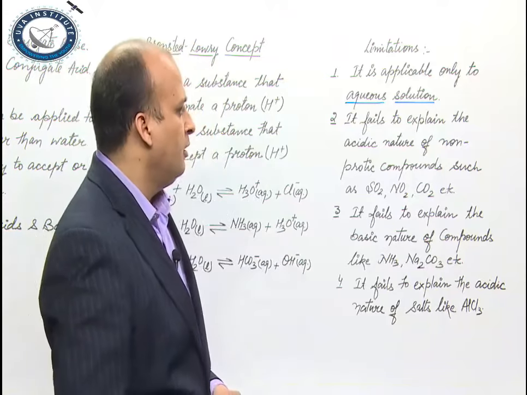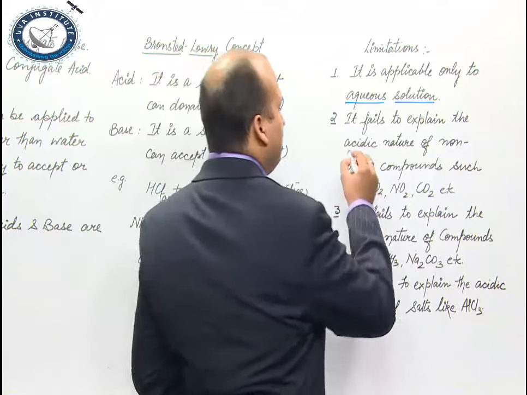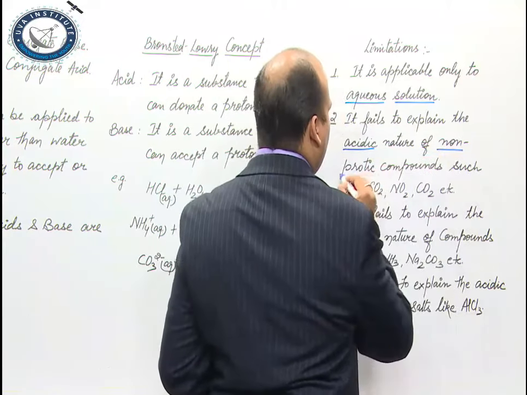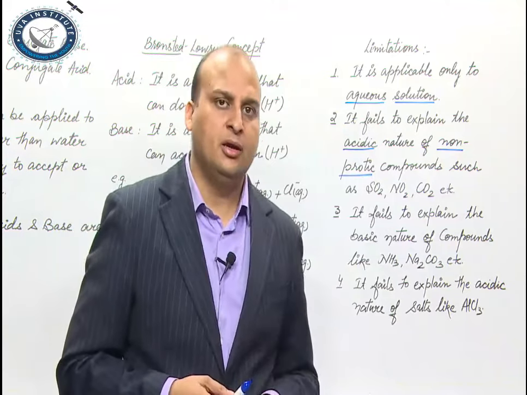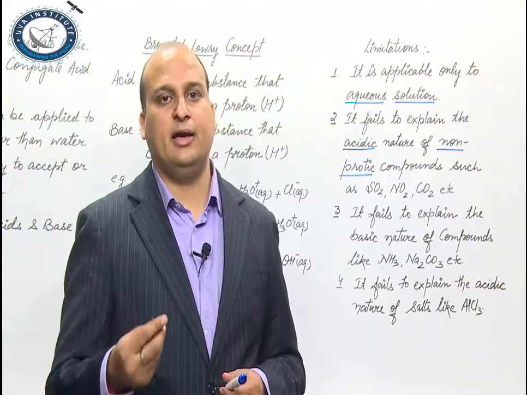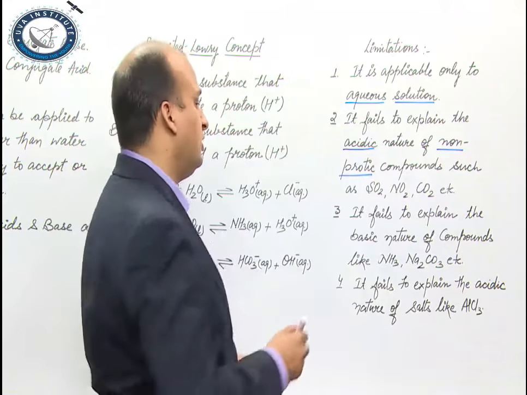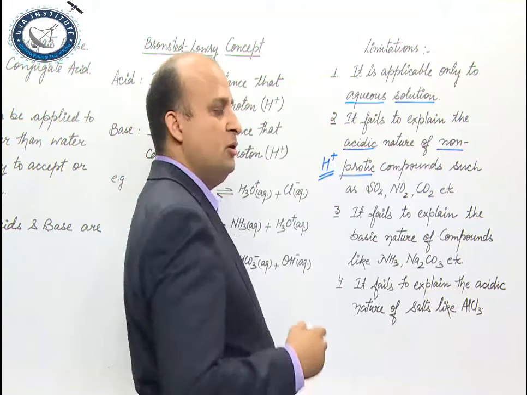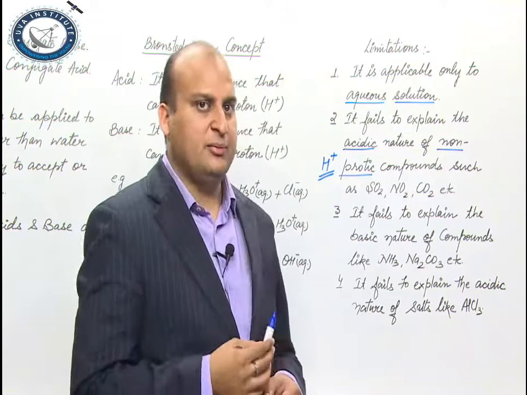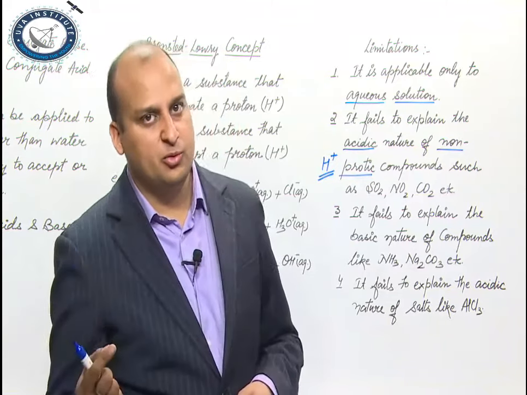Okay. It fails to explain the acidic nature of non-protic. You might ask me, sir, what is the meaning of the word non-protic? Non-protic, protic word आया है from proton. Proton किसको बोलते हैं? H plus. Why do we call H plus as a proton? Because hydrogen atom has got only one electron and one proton.